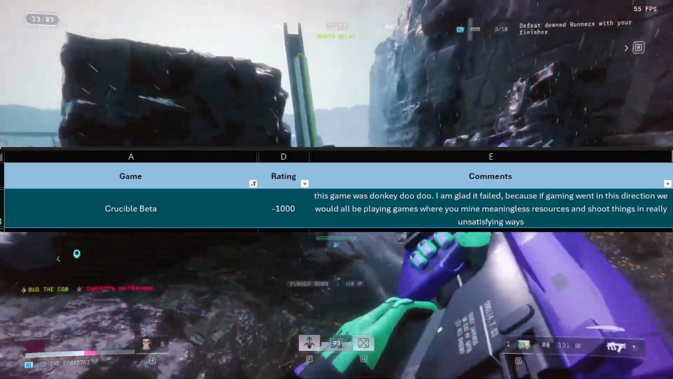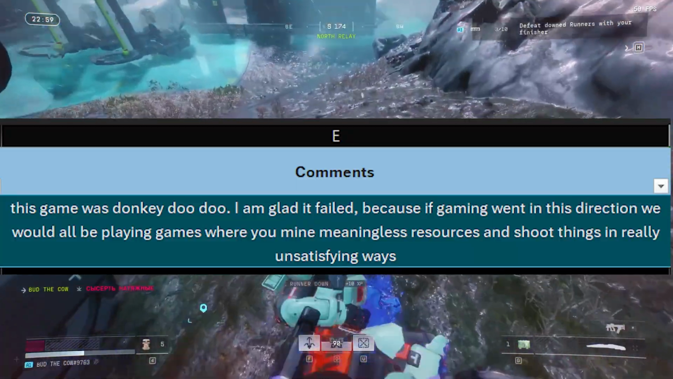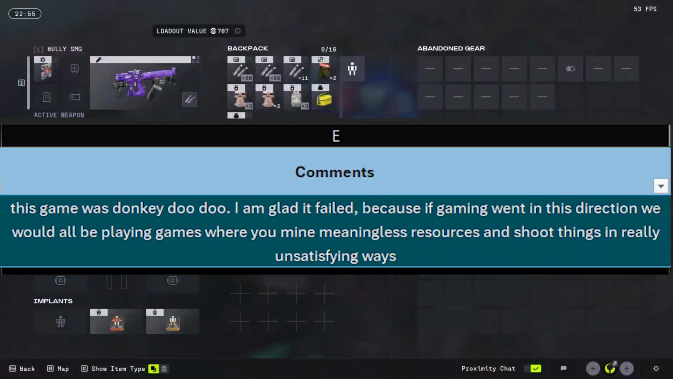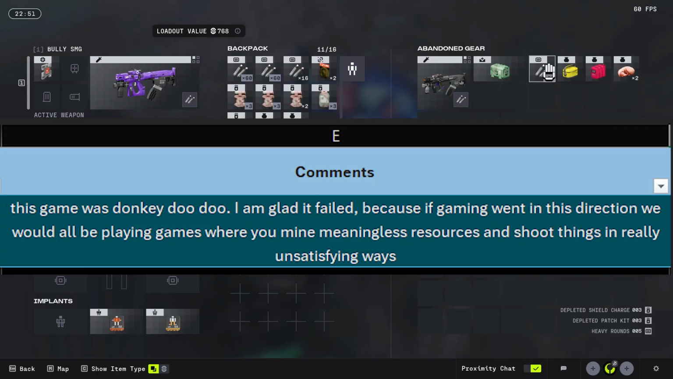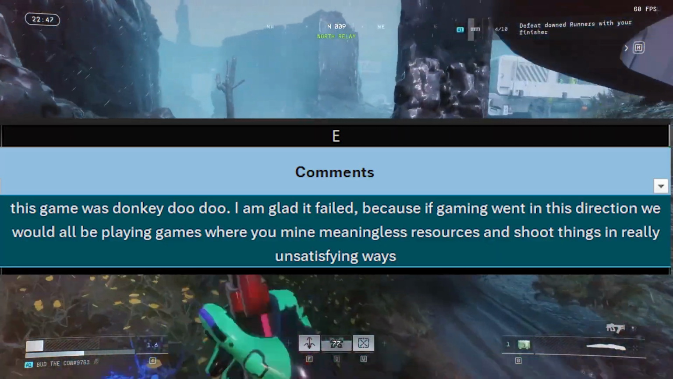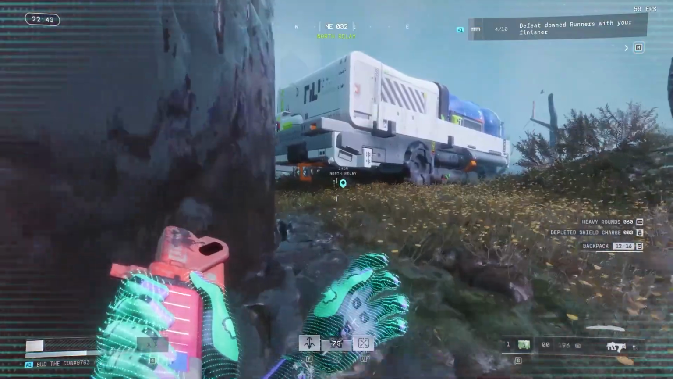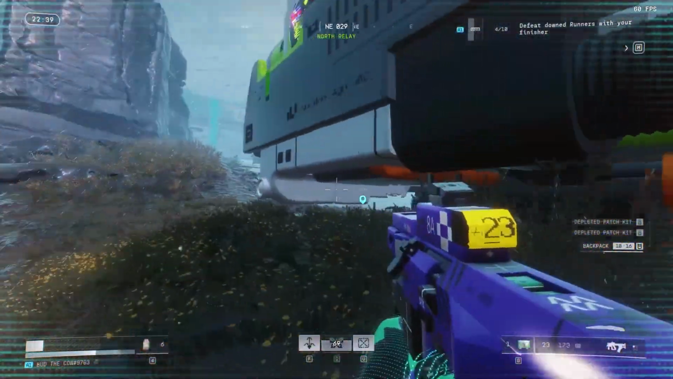Crucible beta. Rating -1000. This game was donkey doo-doo. I am glad it failed, because if gaming went in this direction, we would all be playing games where you mine meaningless resources and shoot things in really unsatisfying ways. So that's just an example of the data, and now we all know what's up, so let's get into it.